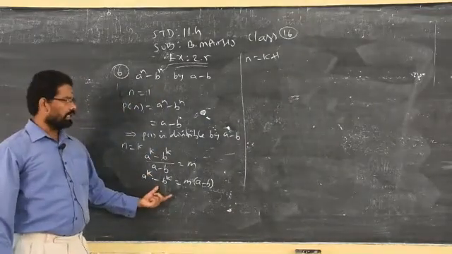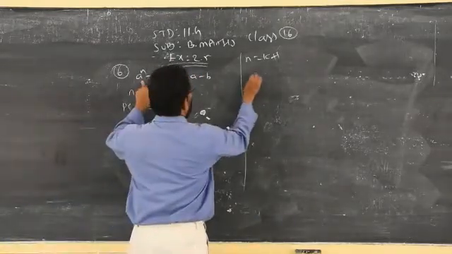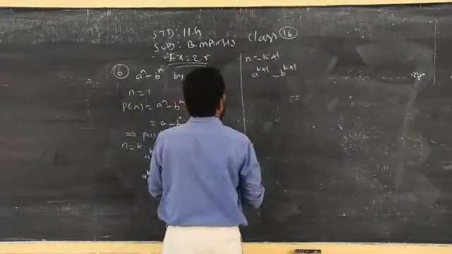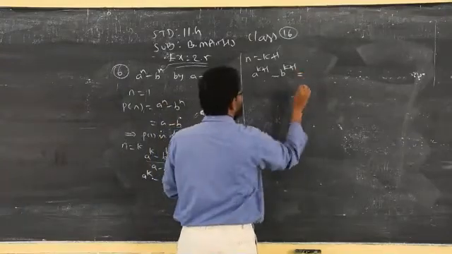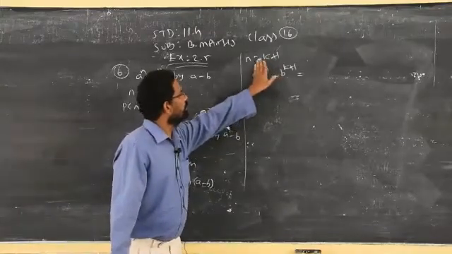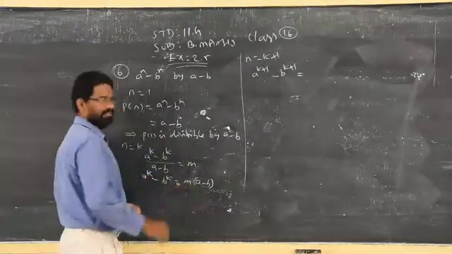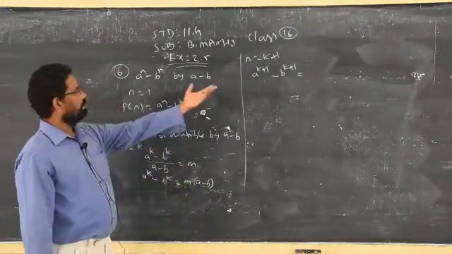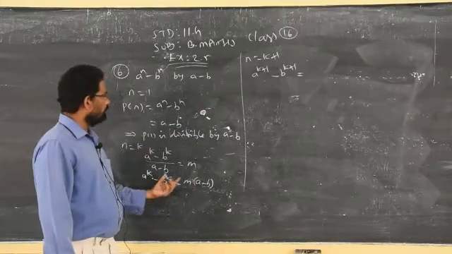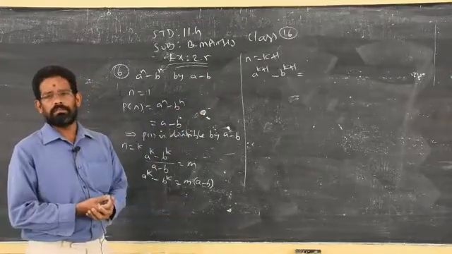Once you get this answer, then n equal to k plus 1 is very simple. So I am replacing with a power k plus 1 minus b power k plus 1. The problem now starts. I told you very clearly, when you replace n with k plus 1, you are supposed to use this result. Sir, where is the possibility to use this format? Here you have a power k minus b power k, but there a power k plus 1 minus b power k plus 1. How do you use this concept, sir?